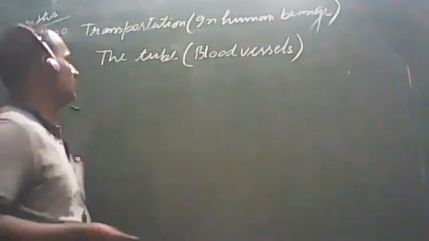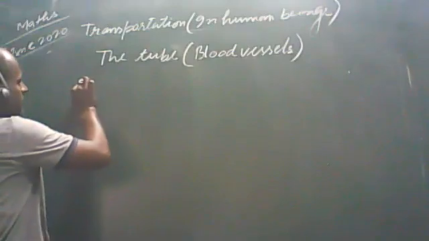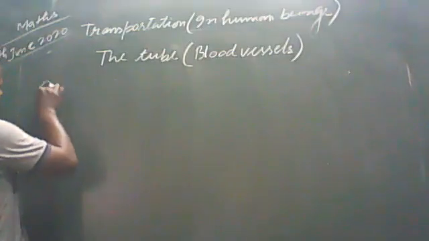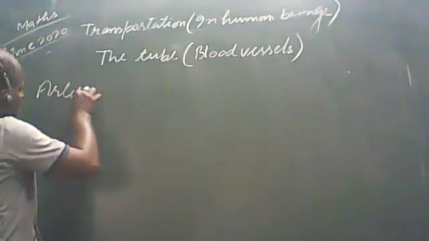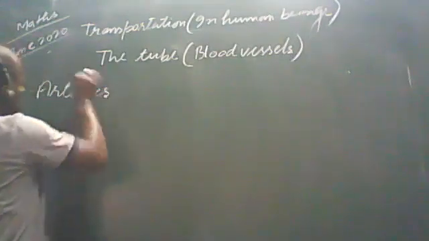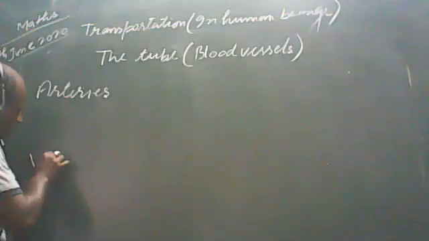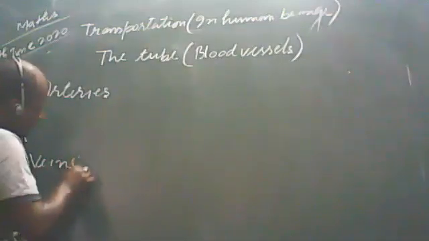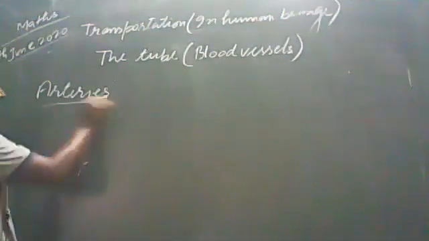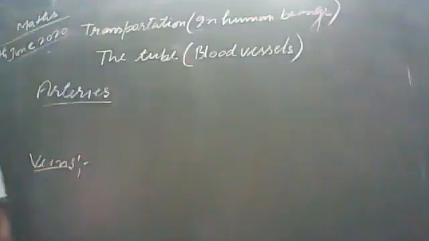These blood vessels are categorized in two categories. One is known as arteries and the other is called veins. Arteries and veins.